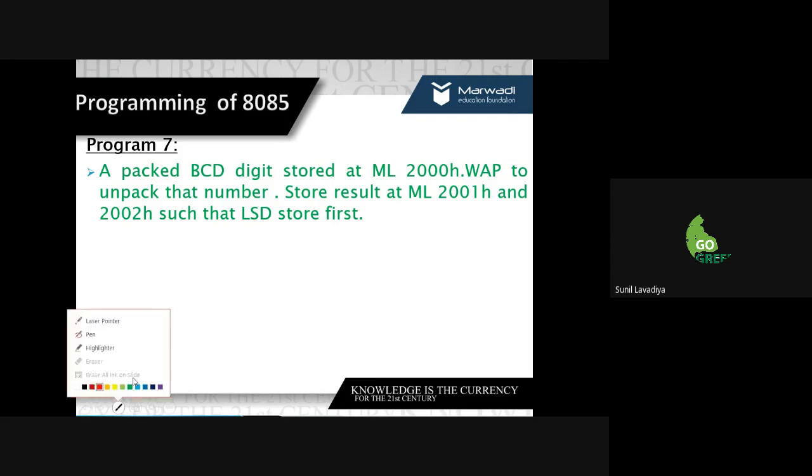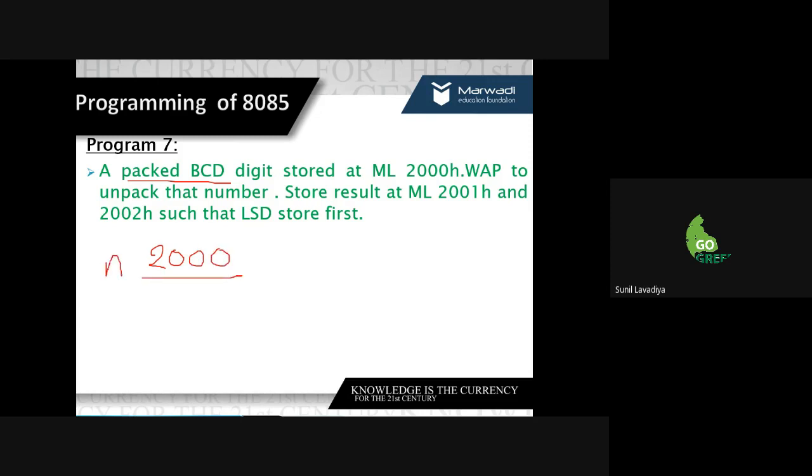I hope you understood the question. Let me write it down again. It's packed data. On the 2000 address, we have data like 98. We have to store the data on 2001 and 2002, but this data is in packed form, and we have to make it unpacked, meaning we make 9 separate and 8 separate.